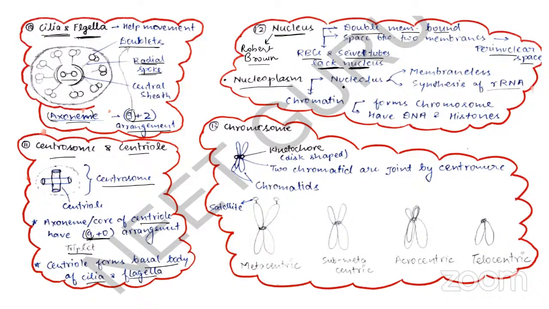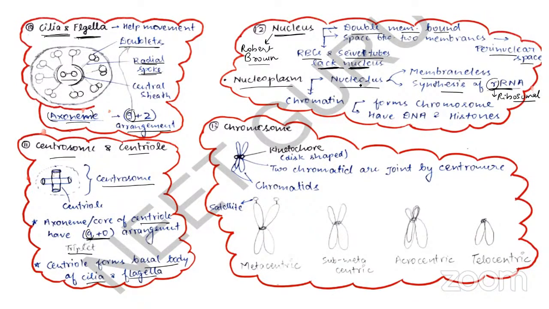So nucleoplasm consists of nucleolus. Nucleolus, number one point, is membraneless. Nucleolus does not have a membrane. Remember this point. You can make a chart and write all the organelles and whether they have a membrane, or if they have a membrane, whether it's a double membrane or a single membrane. Please make a chart in your copy and write all these things because they are very important. So nucleolus is membraneless and it is involved in the synthesis of rRNA, which is ribosomal RNA.